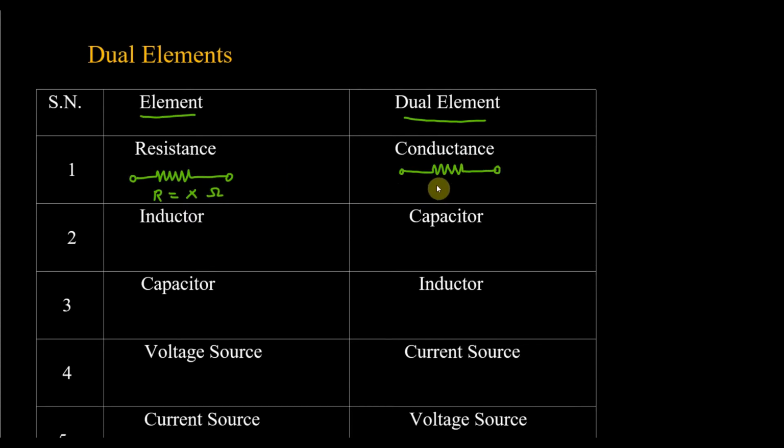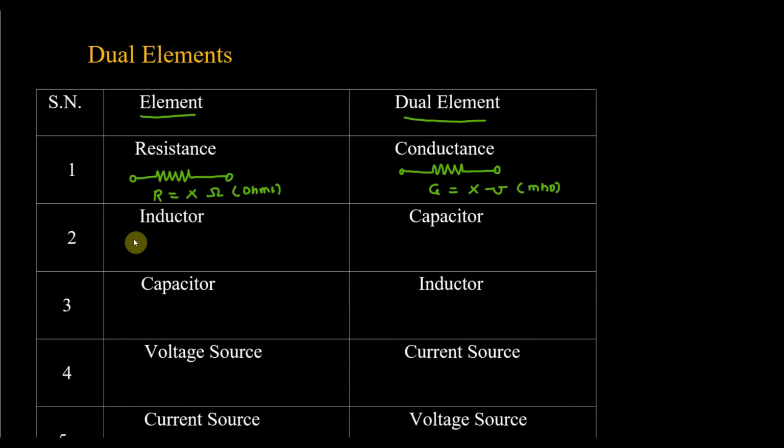The reciprocal of R is conductance, which is equal to G. So the value will become the same, but the unit will change. Here the unit is ohms and here the unit is mho. Fine. So we have found the first dual element: the dual element of resistance is conductance.